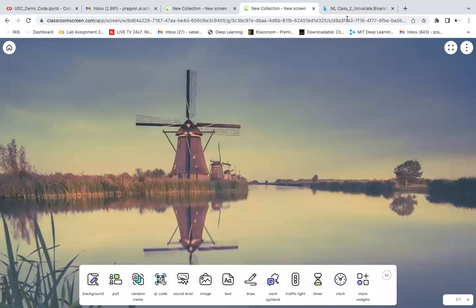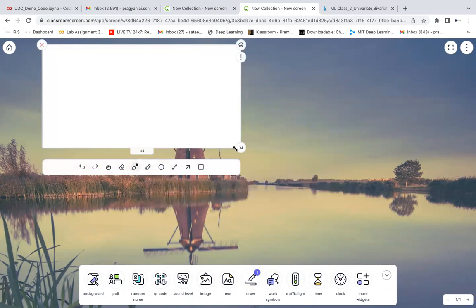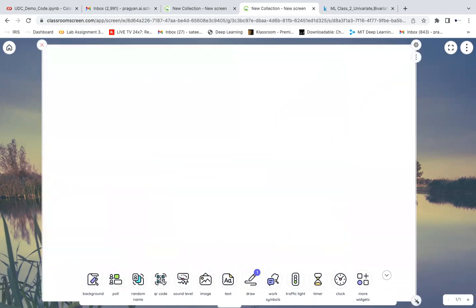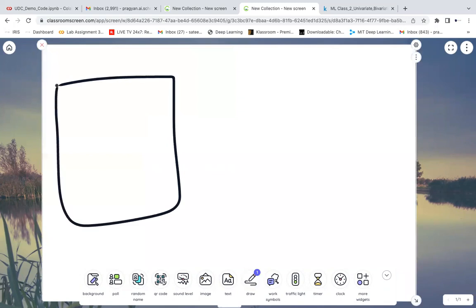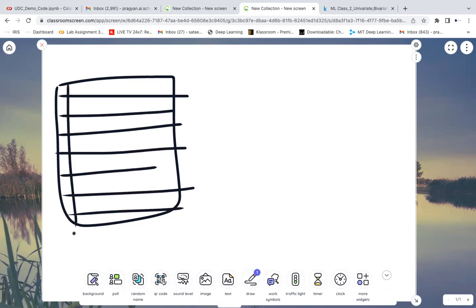If I see an image, it does not look like lines or curves. If you see an image file, the image will be divided into multiple rows and columns, and these are called pixels. So we will be dividing this image into certain segments.